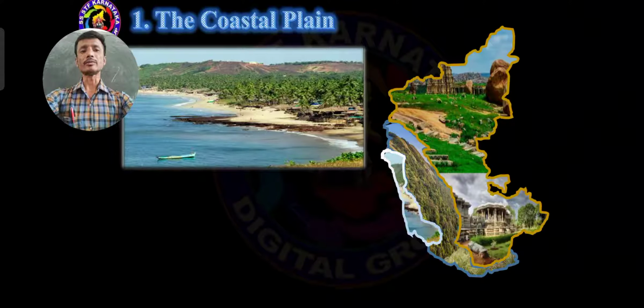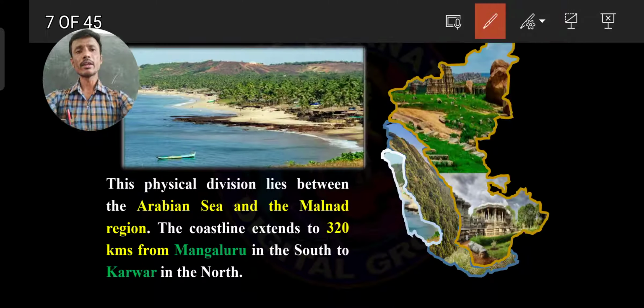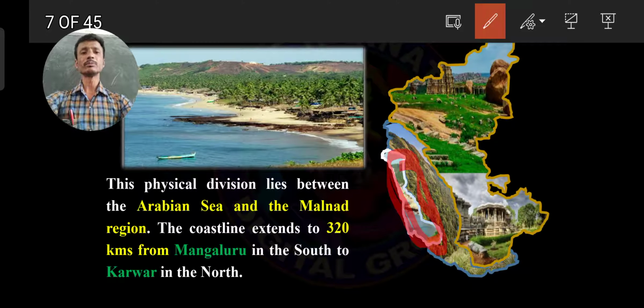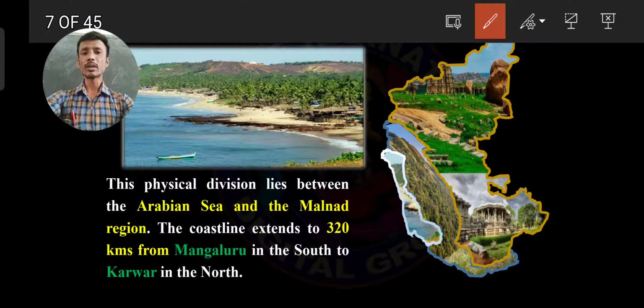Coastal plain. I already located it in a map. So this is the coastal area. You should keep in your mind, this physical division lies between the Arabian Sea and the Malnad region. Coastal plain is mainly located between the Malnad region and the Arabian Sea.